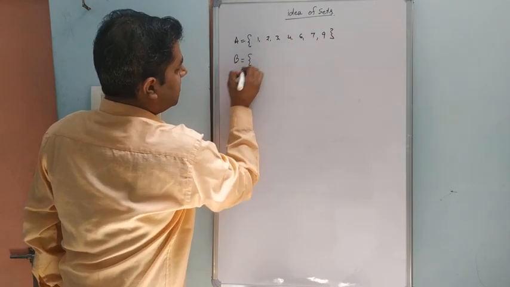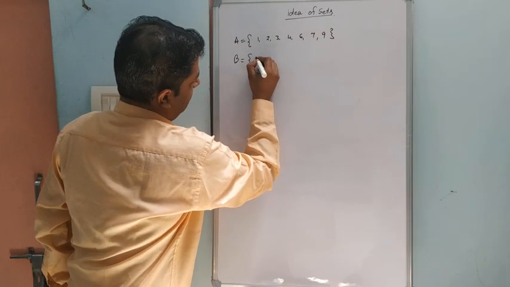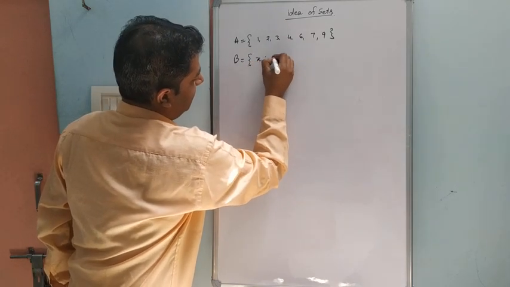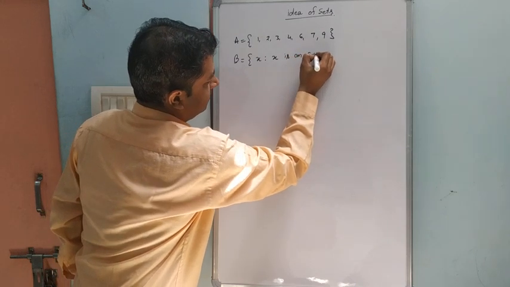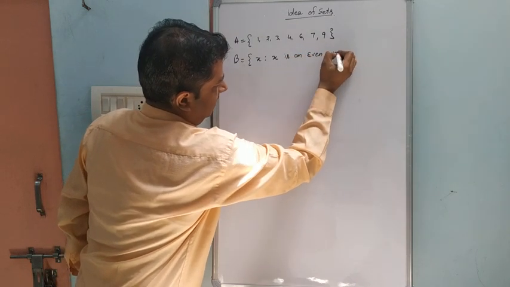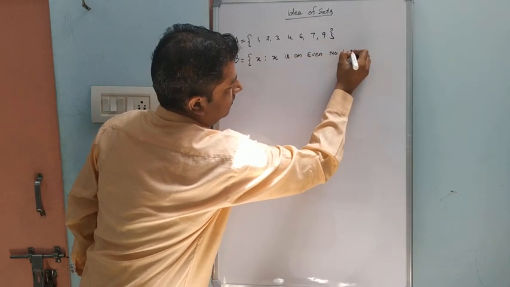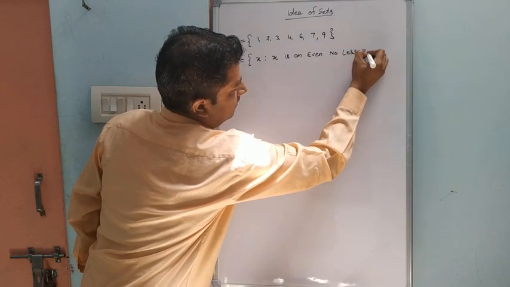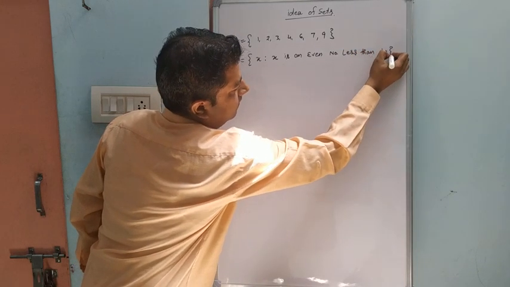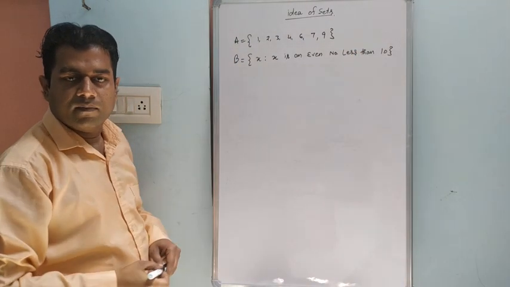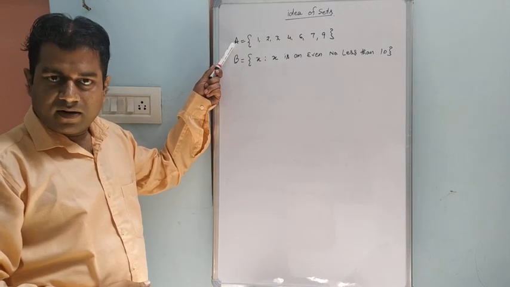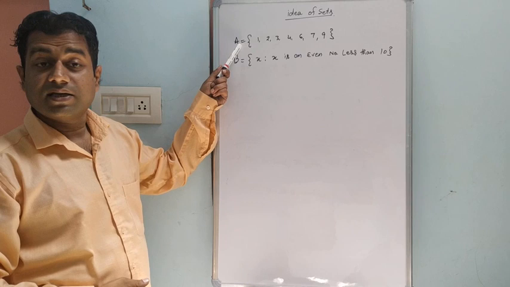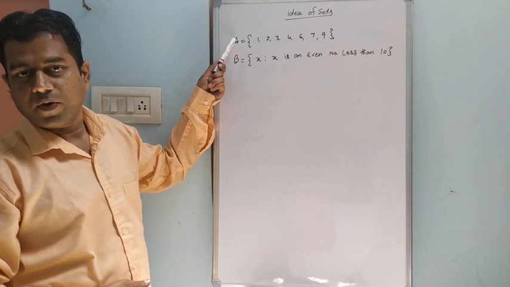Set B: X such that X is an even number less than 10. Is it a roster or set builder? It is a roster form.